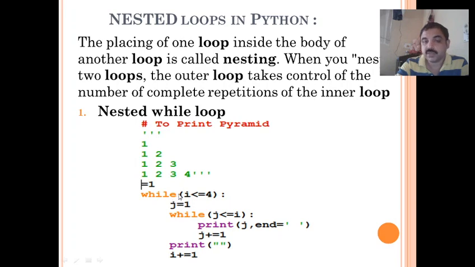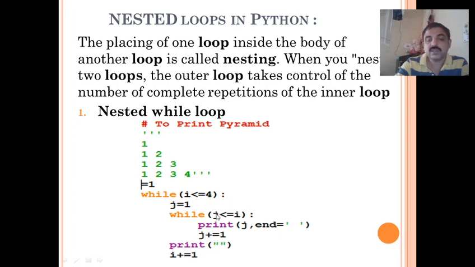Then it starts from the outer loop now with the I value 2. So 2 is less than or equal to 4, it is true. Then j is 1 again. So 1 less than or equal to 2, it is true. So it just displays the value of j, that is 1. Similarly, it increments the j value by 1. So j becomes 2. So 2 less than or equal to 2, it is also again true. So it just prints that 2.